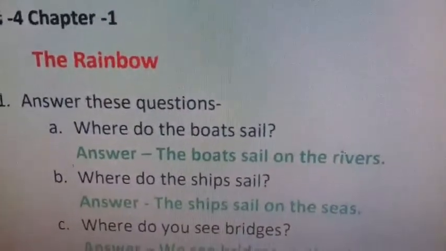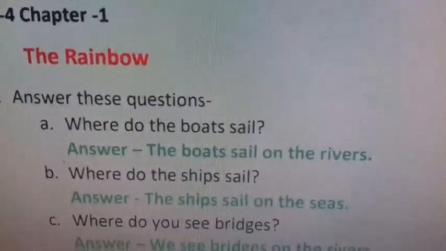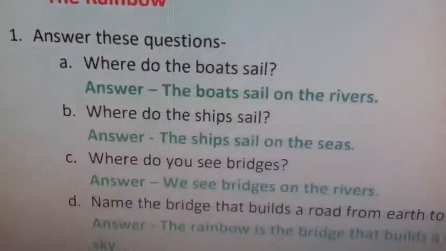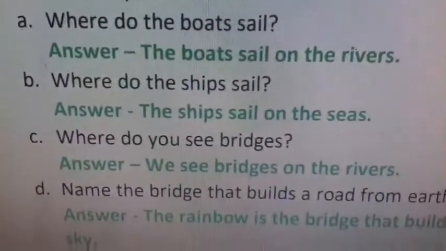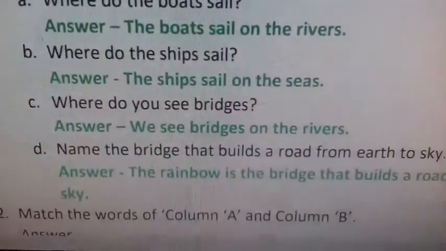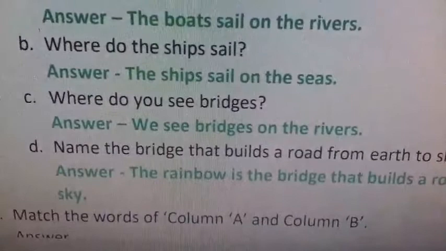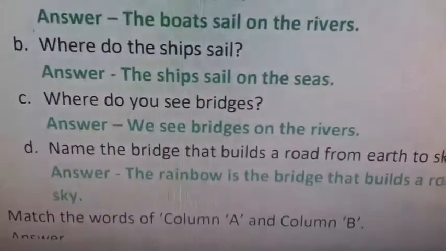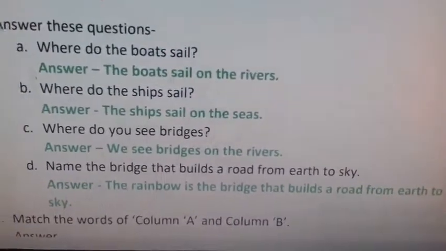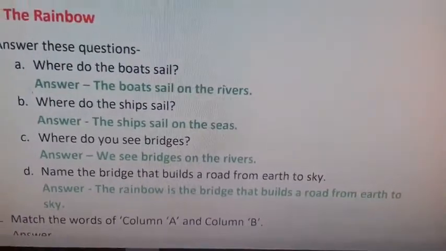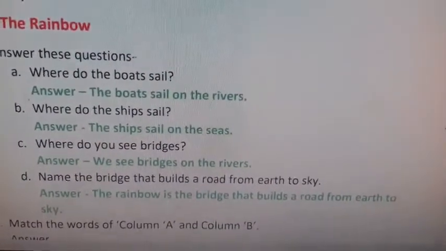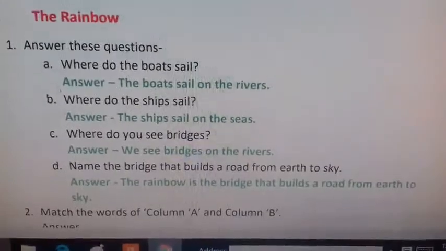Question A. Where do the boats sail? Answer: the boats sail on the rivers. B. Where do the ships sail? Answer is: the ships sail on the seas. Question C. Where do you see bridges? Answer is: we see bridges on the rivers. And question D. Name the bridge that builds a road from earth to sky. Its answer is: the rainbow is the bridge that builds a road from earth to sky.